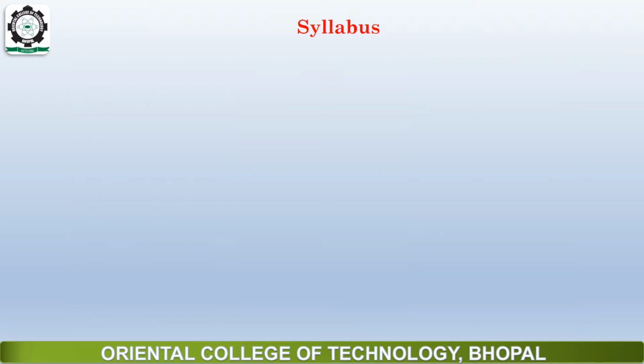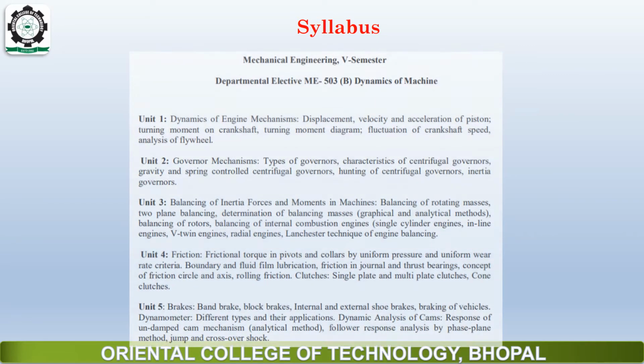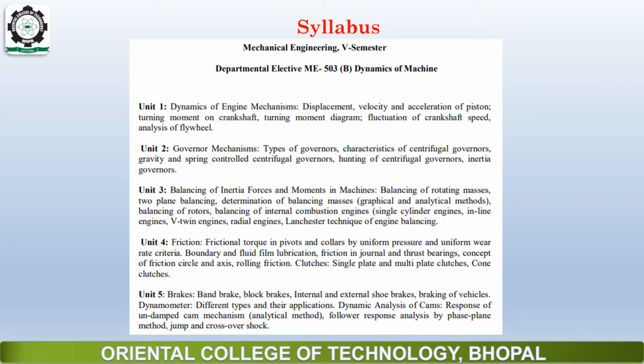Then we come to the syllabus of Dynamics of Machine. It contains 5 units. Unit number 1 is the dynamics of engine mechanisms.